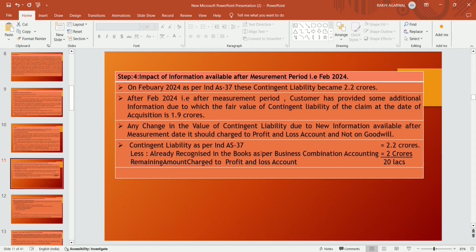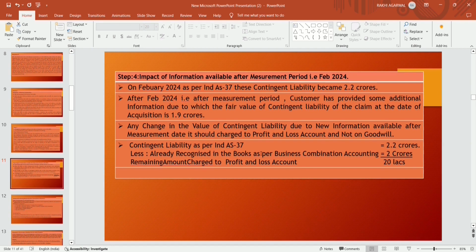Now step 4: impacts of information available after the measurement period. The measurement period is 15 January 2023 to 14 January 2024. So what was the impact of information available after the measurement period? That is on February 2024.